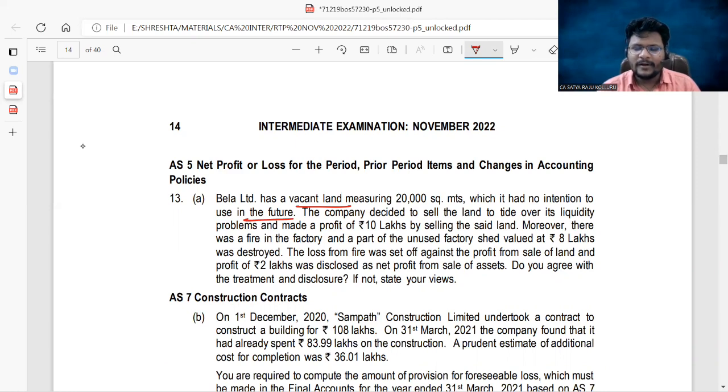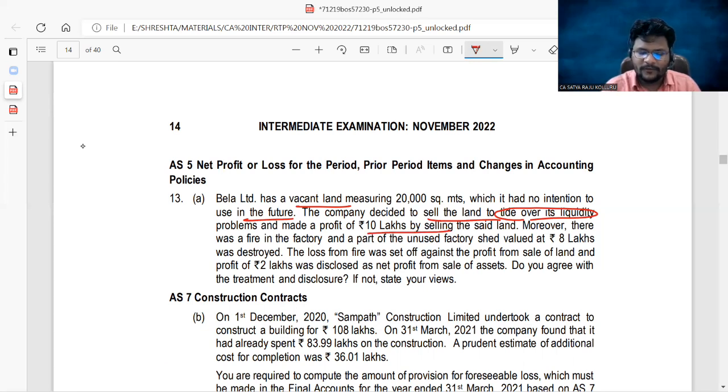The company decided to sell the entire land to tide over its liquidity problems. The company was suffering from severe liquidity crunch. That is the reason why they want to sell the vacant land to an outside party, and through sale of such vacant land, they are earning a profit of 10 lakhs.